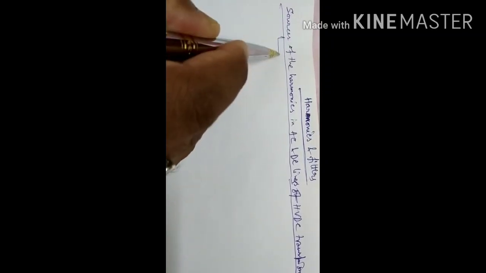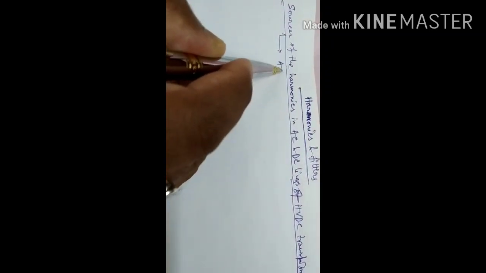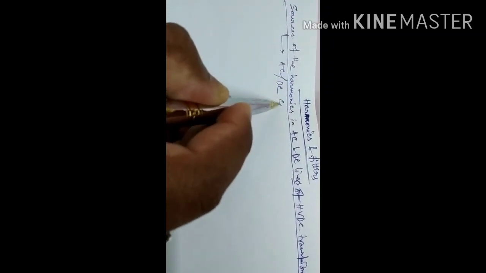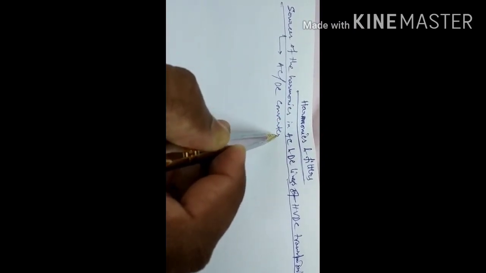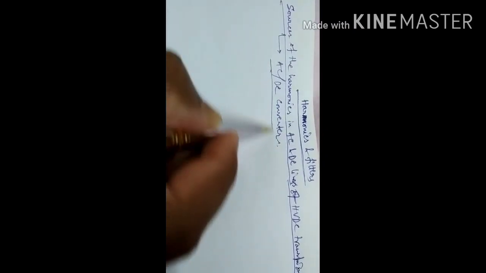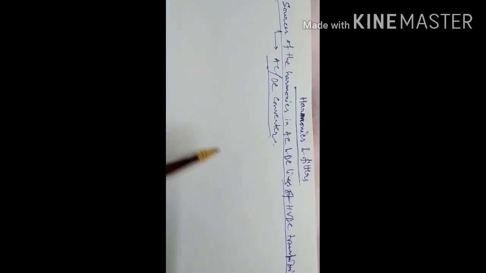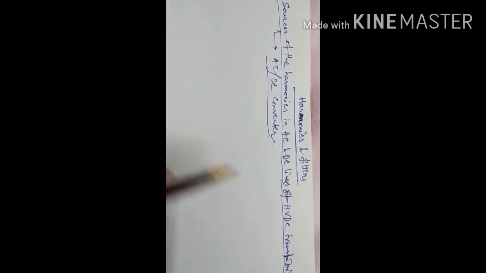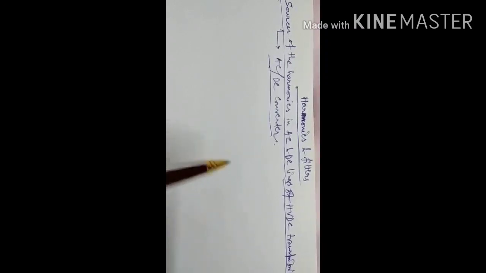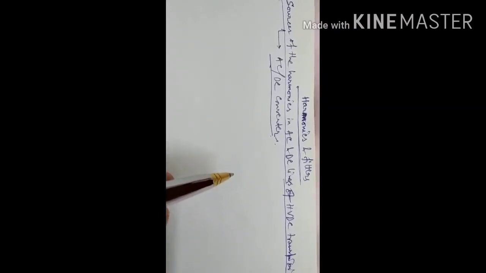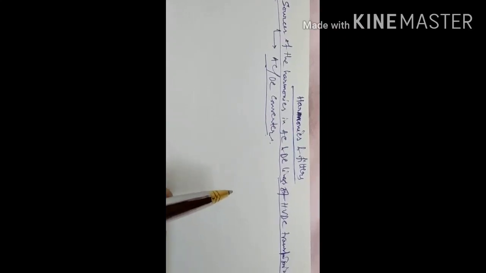So the main source is the AC-DC converter. And to reduce the harmonic amplitude, series and shunt filters are installed on both the AC and DC sides.